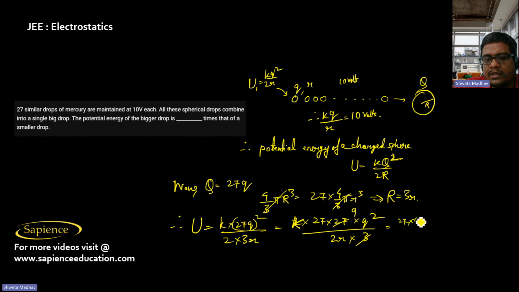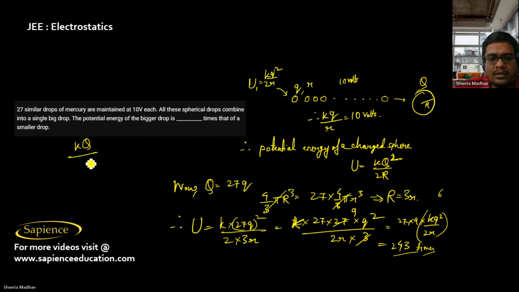So this is 27 into 9 times kq square by 2r. So it is actually 7 9s. 7 9s are 63, 2 9s are 18, 24, 243 times. And if we take only the potential, then it will be kq by r, and that will be obviously k into 27q by 3r. So this is 3 9s are 27, which is 9 times the potential of each small drop.